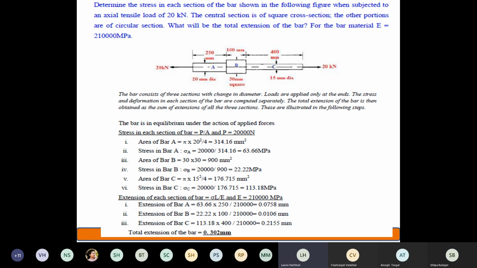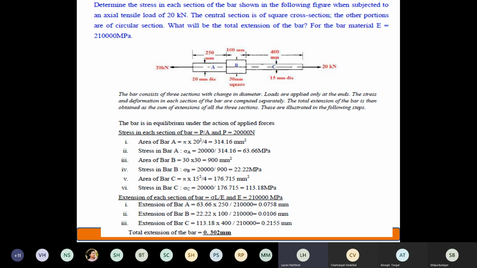Block A, block B and block C are all in tension. In that sense, should I add the extension or subtract the extension? Add the extension, very correct. I told you tension means you should take plus, compression means you should take minus, because it shortens. Now, since this is tension, add all the values: 0.058 plus 0.0106 plus 0.2155. You will get the total extension for all three sections as 0.302 mm. Is the answer understood?